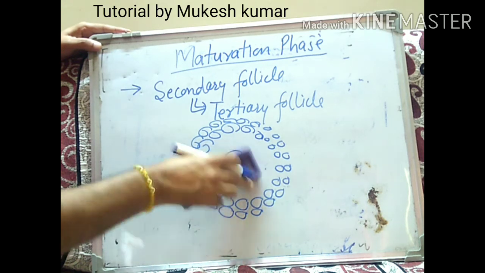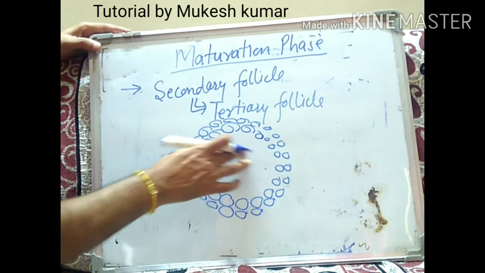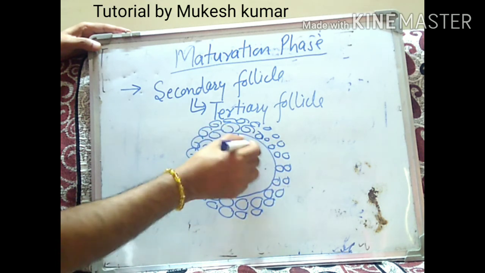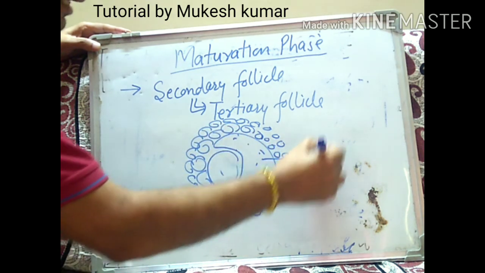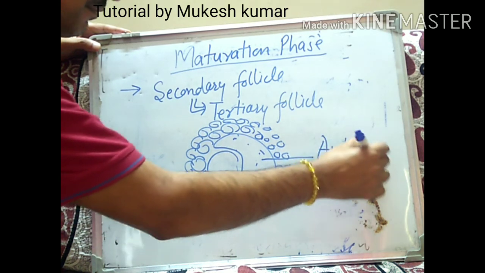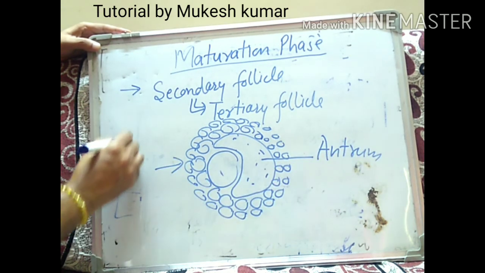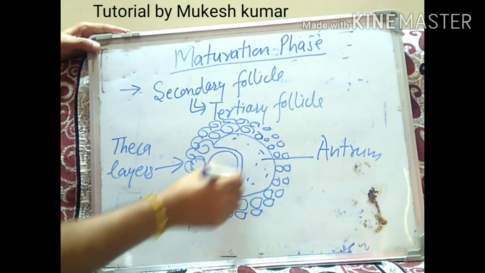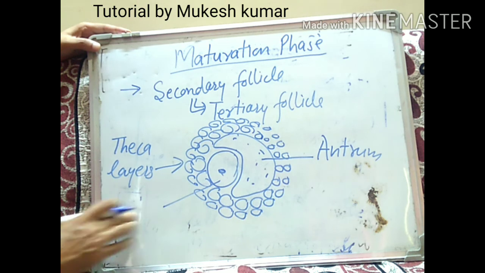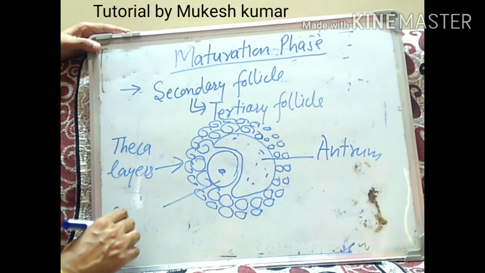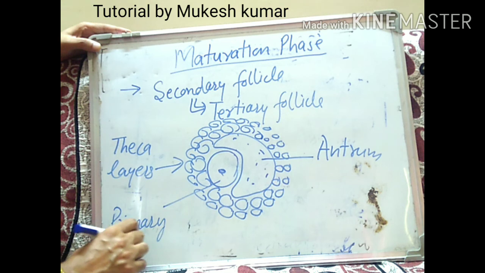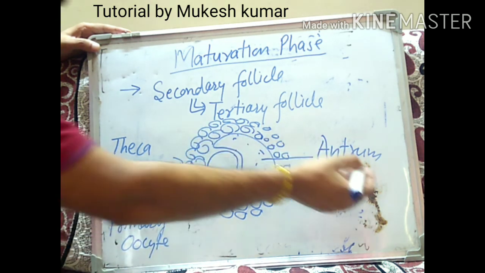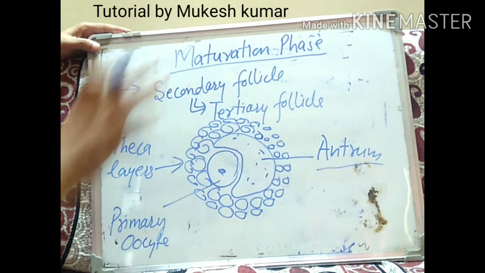Suppose this is the primary oocyte. This will be surrounded on one side by a fluid-filled cavity, and this cavity is known as the antrum. So these are the theca layers, and this was, suppose, your primary oocyte. So when this secondary follicle develops an antrum, the antrum is a fluid-filled cavity, and this is known as the tertiary follicle.